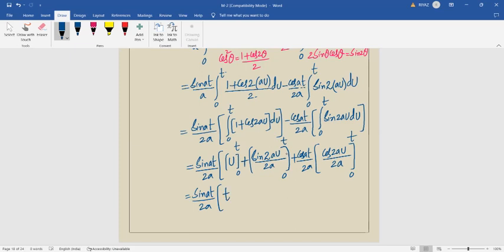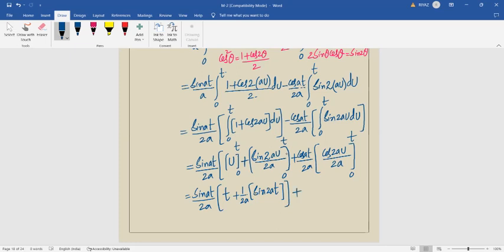Plus 1 by 2a is a constant here. If you apply the upper limit, what happened? sin 2au becomes sin 2at. For the lower limit, sin 0 is 0.